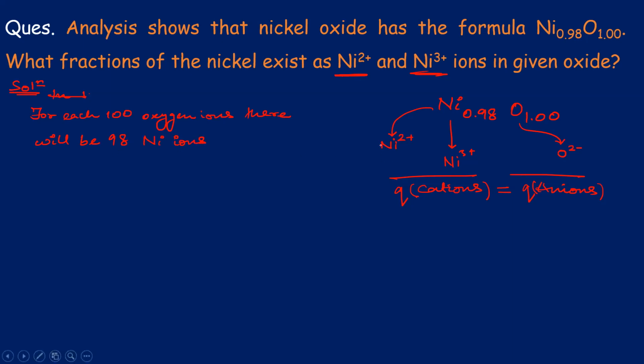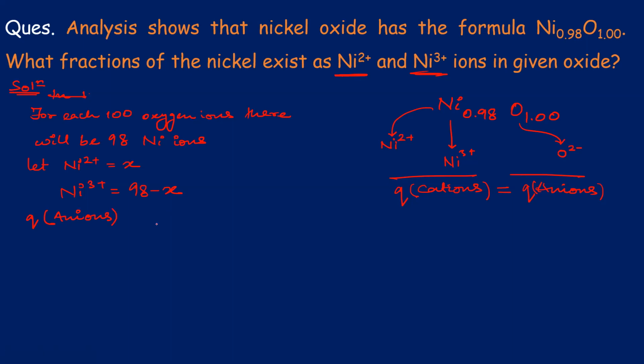We are not interested in what type, Ni2+ or Ni3+, but I can say there are 98 nickel ions as the formula of the solid is suggesting. So let Ni2+ be equal to X. We have X amount of Ni2+. Then the amount of Ni3+ will be 98 minus X. Yes or no? Yes. Correct.